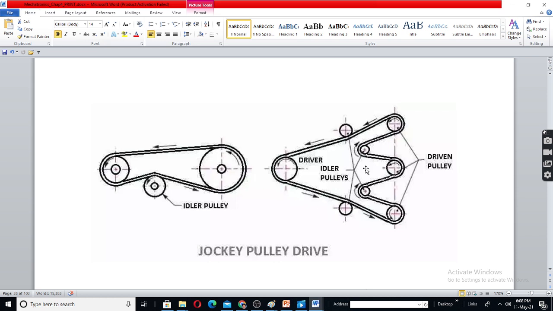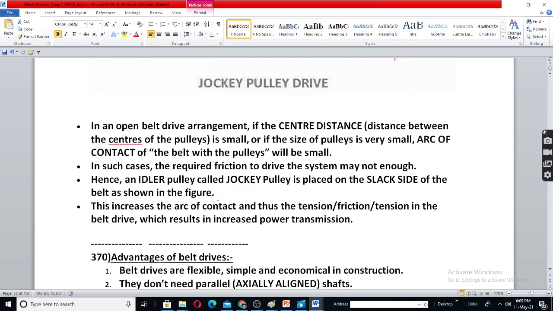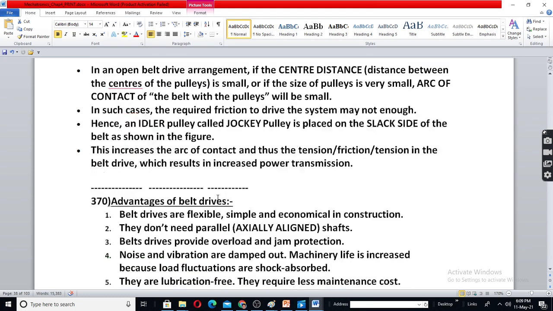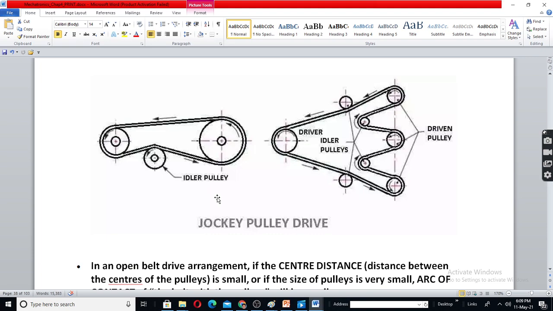You can have more than one idler pulley. See the idler pulley, idler. One, two, three, four. This is the driver. There are three driven pulleys. One, two, three. So like that. It increases the power that can be transmitted.